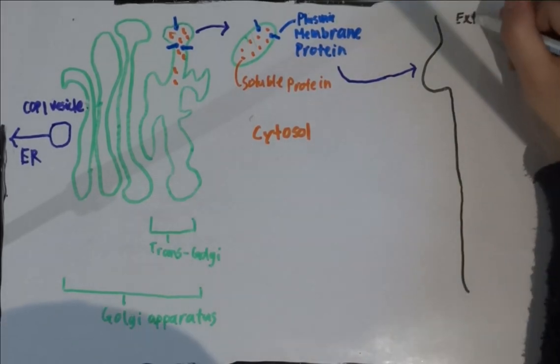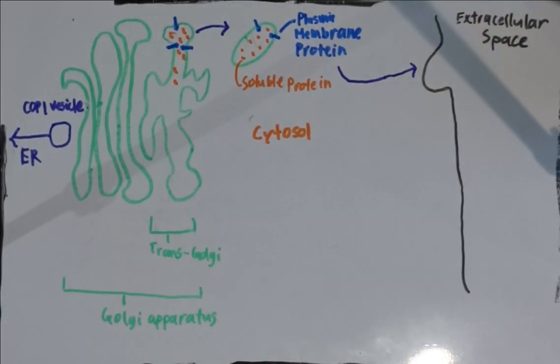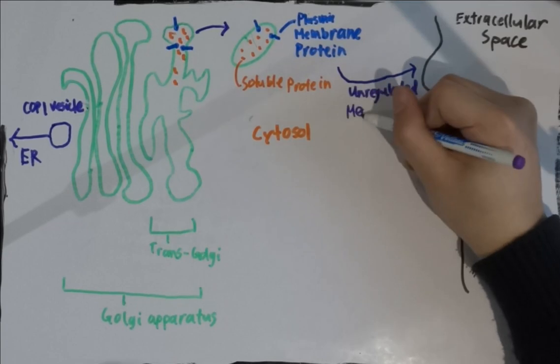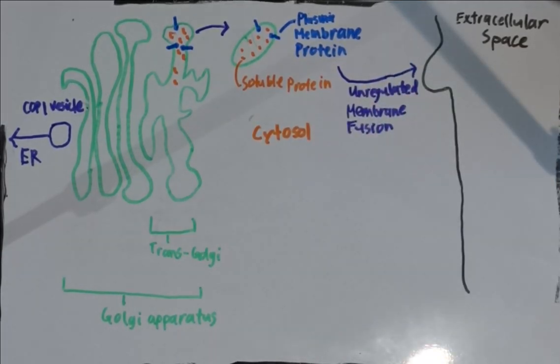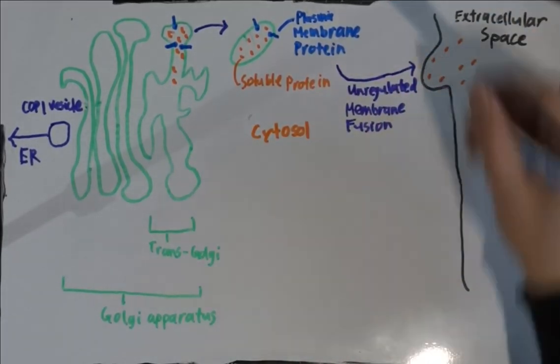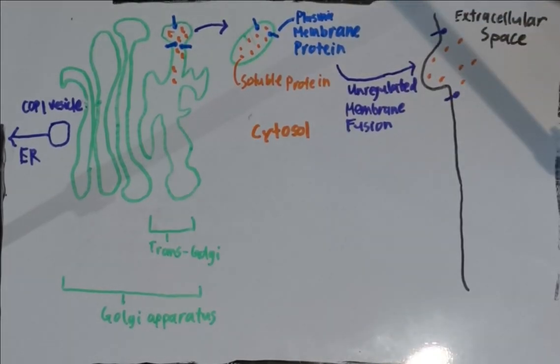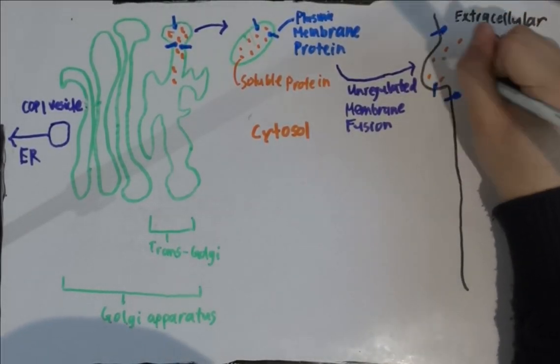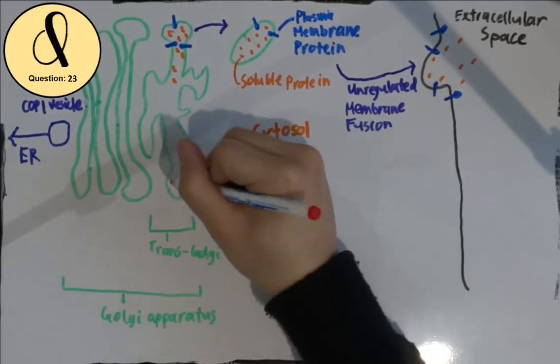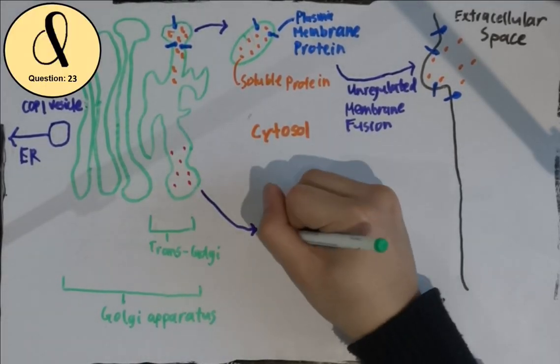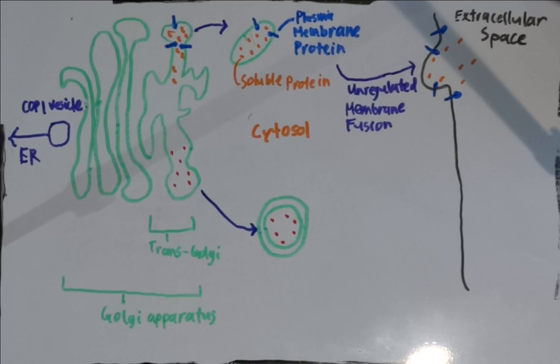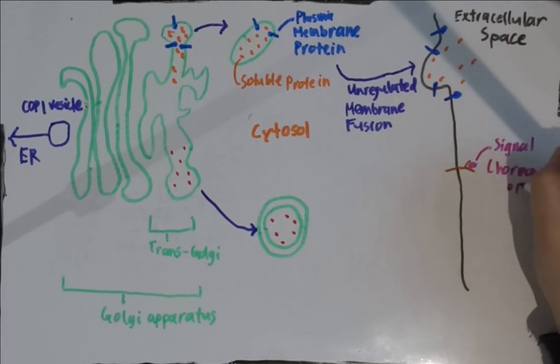Upon reaching the cell membrane, the secretory vesicles merge with the plasma membrane of the cell via exocytosis. The content in the vesicles is released into the extracellular matrix, and the lipids and membrane of the vesicles are donated to the plasma membrane. In regulated secretion, the materials are stored within a regulated secretory vesicle or granule until an external stimulation by a hormone or neurotransmitter causes it to fuse with the cell surface.